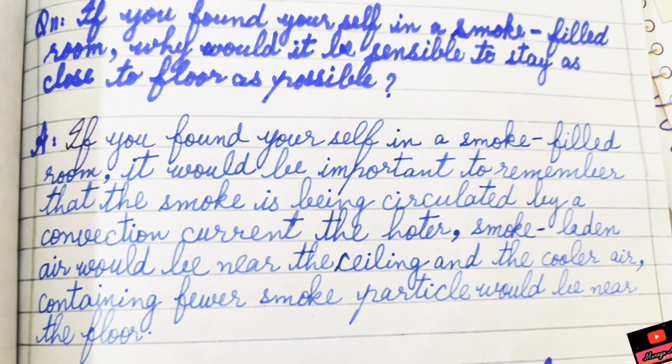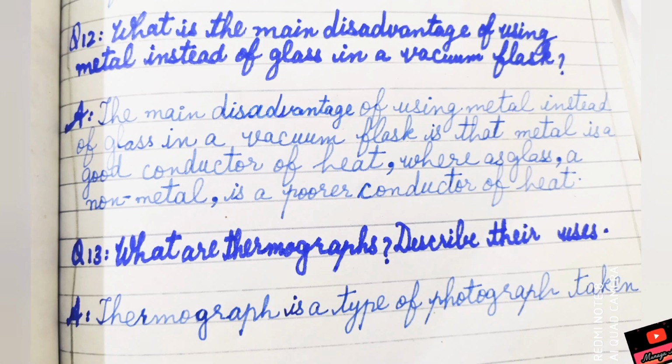Now we will move to question number 12. Write down question number 12 statement. What is the main disadvantage of using metal instead of glass in a vacuum flask?